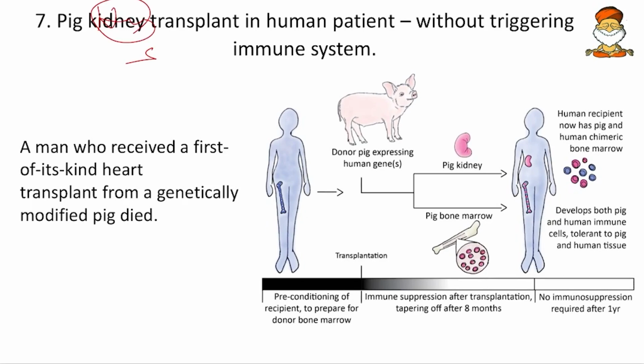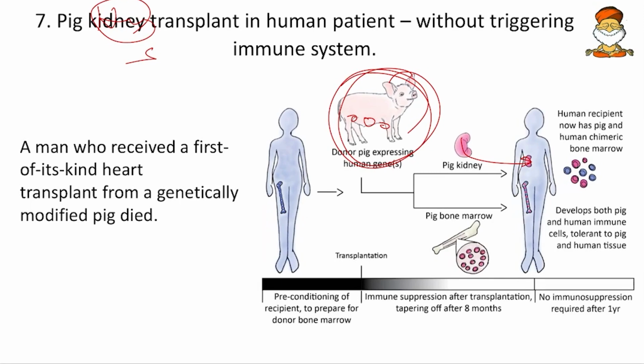Recently, a genetically modified pig was used. From that pig, the heart was taken and introduced into a person. And that person died after 2 months. The pig was genetically modified so that if I take an organ, say a kidney or heart, and introduce it into humans, the autoimmunity will not be triggered. Earlier, if I took any heart or kidney from a natural pig, that would trigger the immunity and we would have to suppress it. So now this GMO pig is a specific kind of pig whose parts will not trigger autoimmunity.